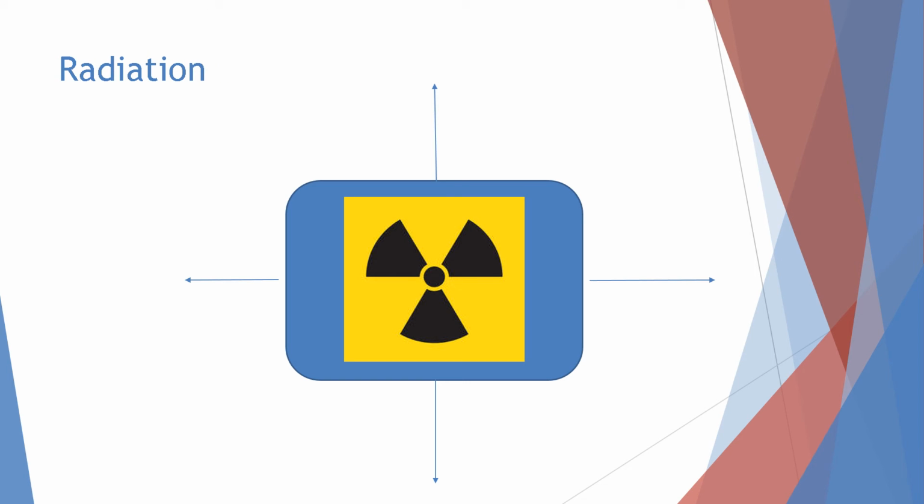Third type of heat transfer is radiation, and radiation is the heat transfer that is lost through emission of particles. All matter emits some sort of electromagnetic radiation, but these effects are usually only important at very high temperatures and are pretty complex and are beyond the scope of this presentation.